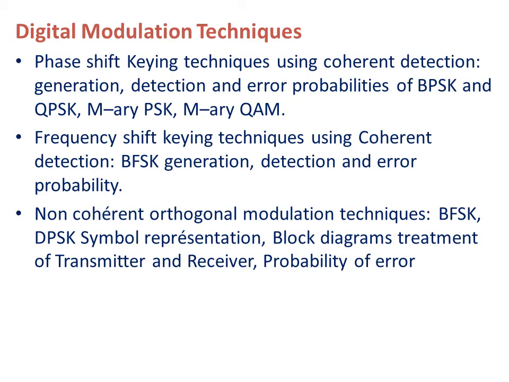Here again, non-coherent means the receiver side will not know about the carrier signal used on the transmitter side, and it uses some different method for detection purposes. In this section we will mainly be studying BFSK, that is binary frequency shift keying, in the non-coherent method, and the second important topic is DPSK, that is differential phase shift keying.